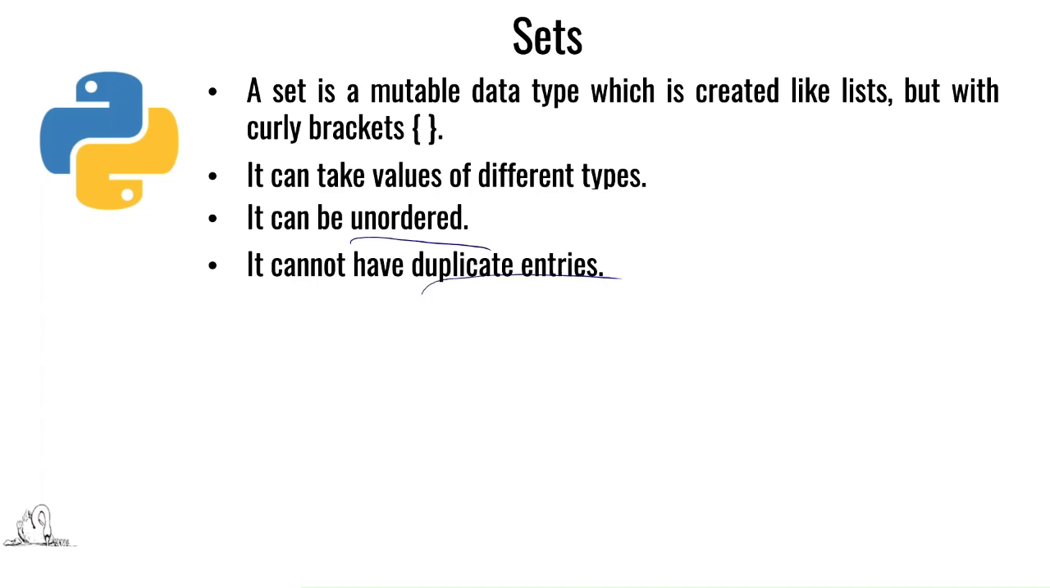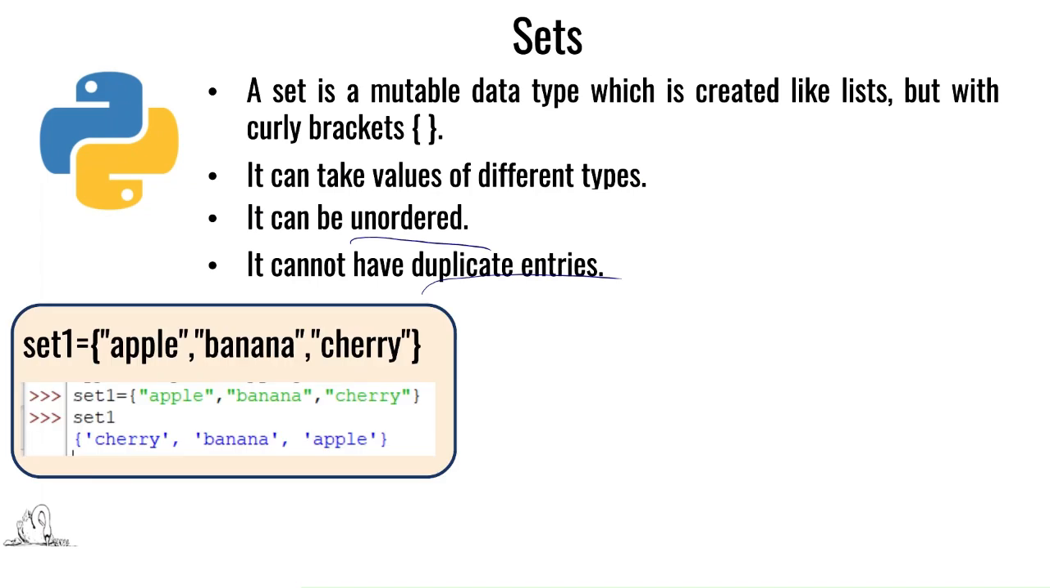Now, this is an example. Set 1 is the name of the set, and apple, banana, cherry are the elements of the set. Now you have set 1 equal to apple, banana, and cherry. You can see how set 1 is displayed here. In Python IDLE, you will have cherry, banana, and apple, which means that it is unordered. No particular order is followed.